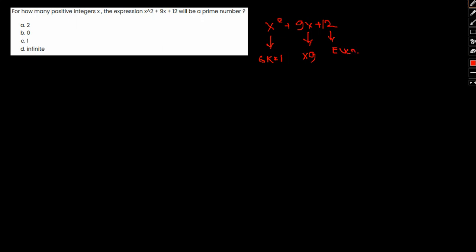Now let me do one thing. Suppose x is even. Let me take an even value of x. Okay, so an even square, like 6 square or 4 square, would yield us even. Even into 9 is again even, and 12 is again even.